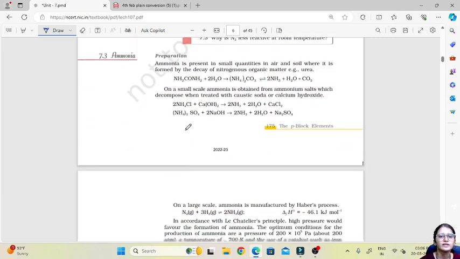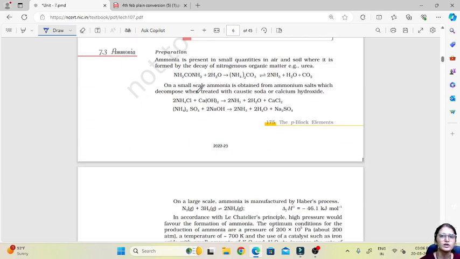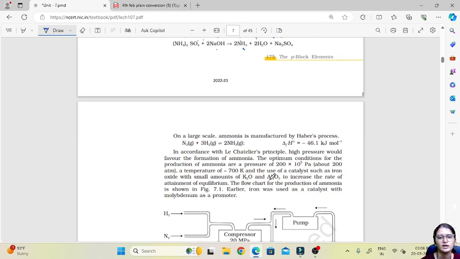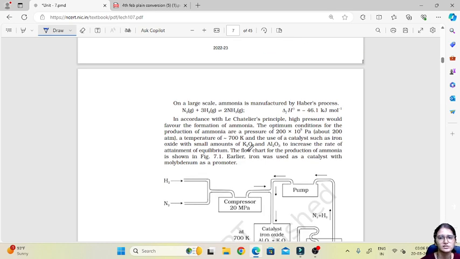Then we'll move on to ammonia. Ammonia, first of all, in small scale preparation, is prepared by the decay of nitrogenous organic matter, that is urea. This is the formula of urea. Urea when treated with water gives ammonium carbonate, which further gives ammonia, water and carbon dioxide. Then ammonium chloride when treated with calcium hydroxide gives ammonia, water and calcium chloride, and ammonium sulfate plus sodium hydroxide gives ammonia, water and sodium sulfate. On large scale it is produced by Haber's process, which we have just discussed.